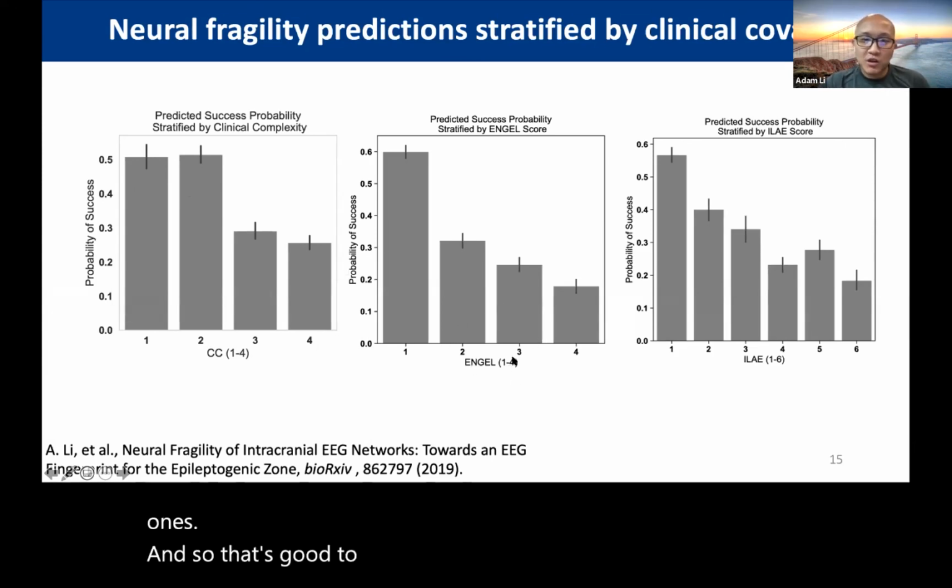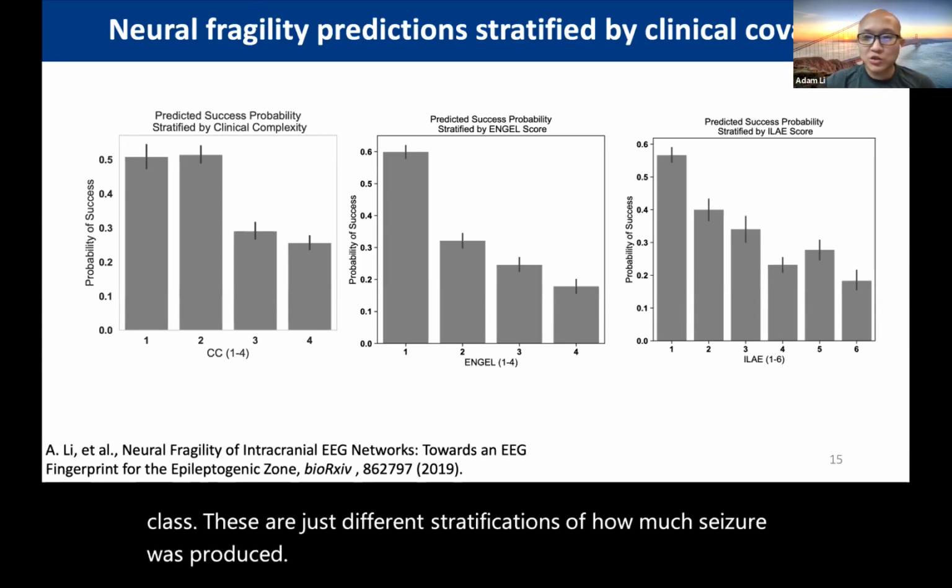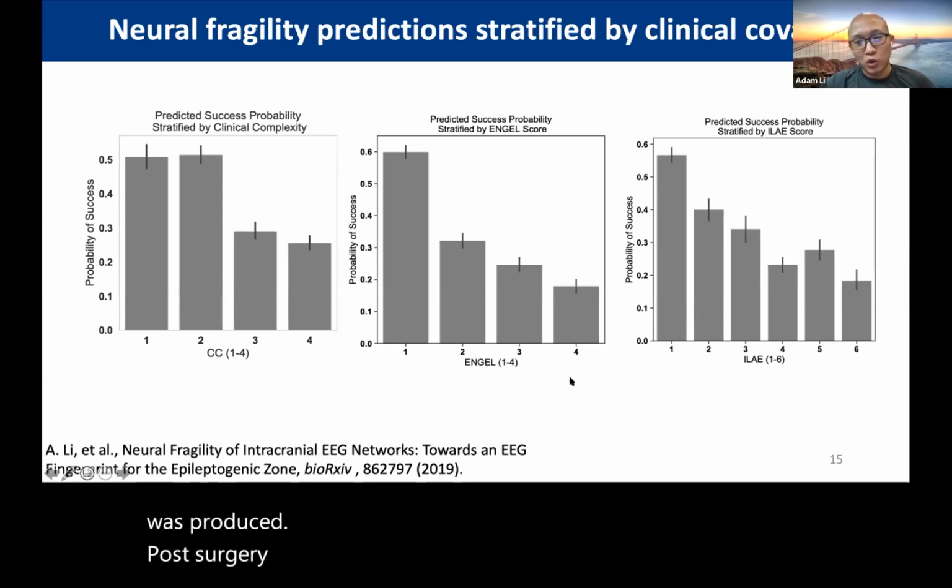Then the Engel class and the ILAE class are just different stratifications of how much seizure was reduced post-surgery, where 6 and 4 are the worst, basically no change at all, and 1 is basically seizure-free.